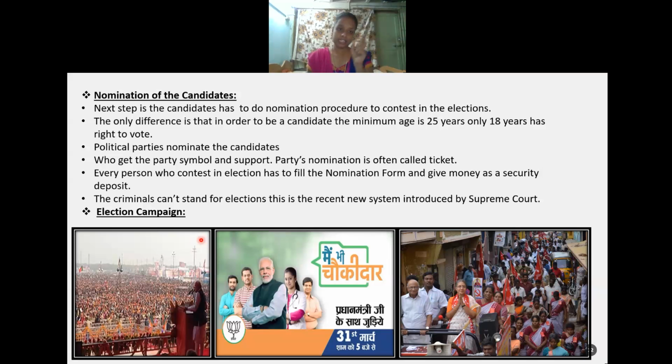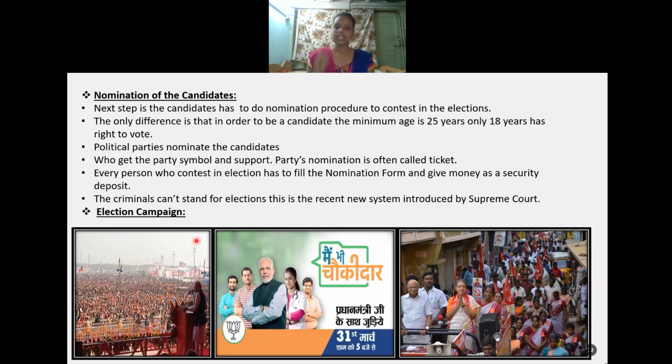After finalizing the candidates, those candidates will start campaigning. They will visit the people and ask them to cast their valuable vote for their party and their symbol. If their party comes into existence and forms a government, they will bring a lot of changes in government policies.